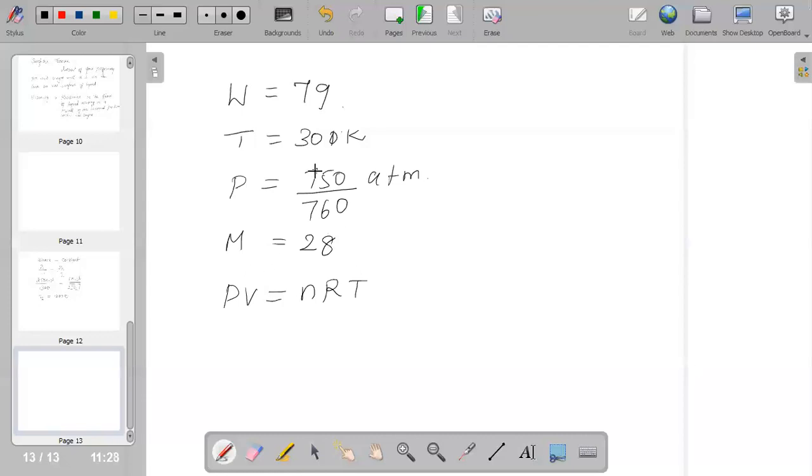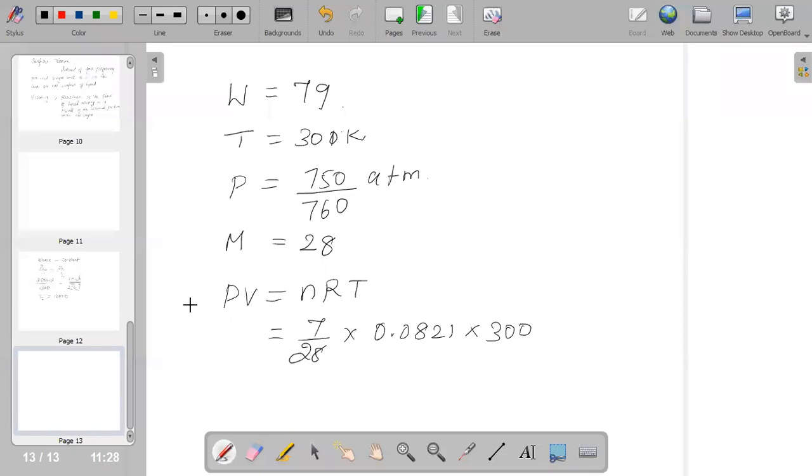Given mass is 7 and molar mass is 28. Let us substitute that as 7 by 28 into R, which is 0.0821, into 300, our temperature.